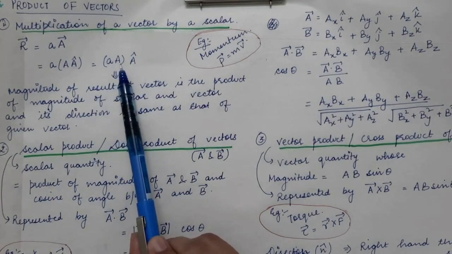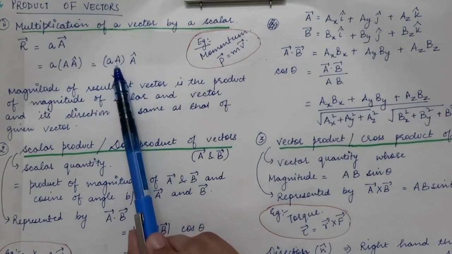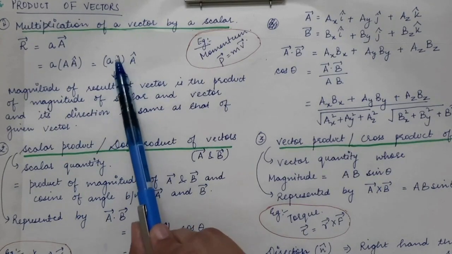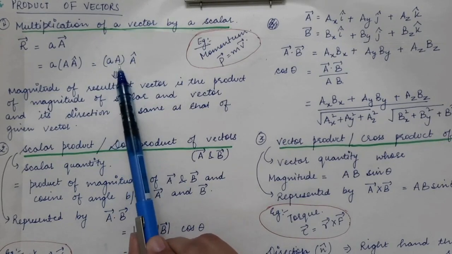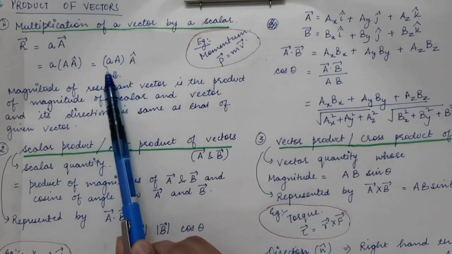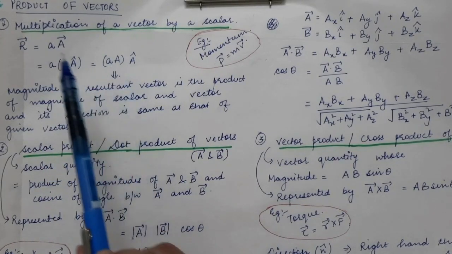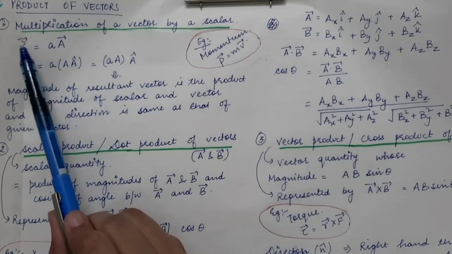So small a into capital A is the product of the magnitude of A and the scalar. The magnitude of the resultant vector will be given by this product, and the resultant will also be a vector.